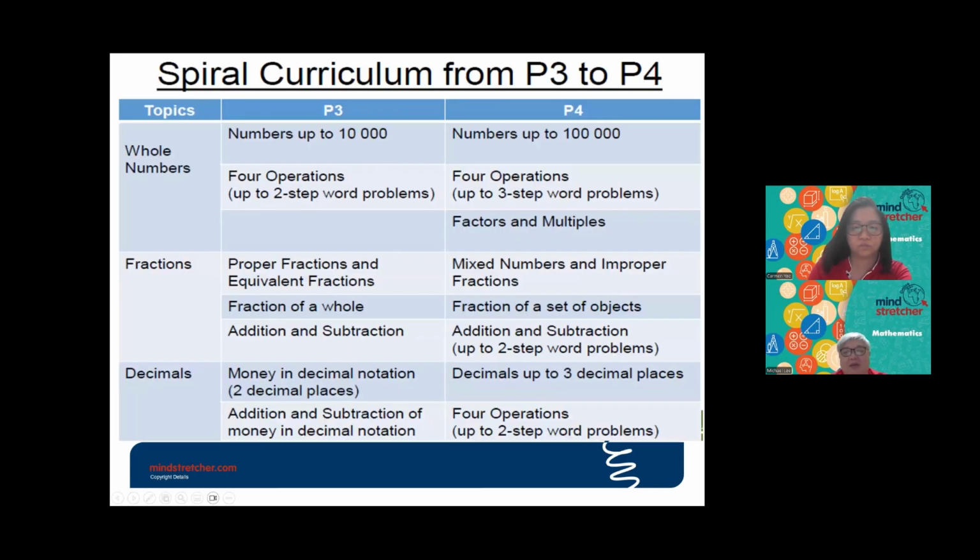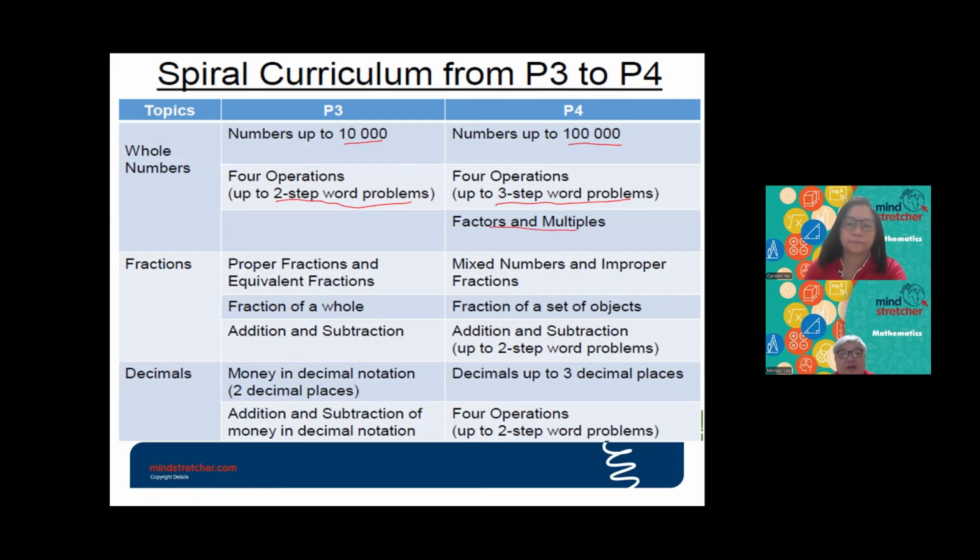Yeah, so I mentioned some of the things just now from here. This is the spiral curriculum from P3 to P4. That means in P3, they learn numbers up to 10,000. Then in P4, they will learn up to 100,000. For P3, they will learn to solve two-step word problems. Then in P4, they will learn to solve three-step word problems. P4 is also when they will start to learn factors and multiples.